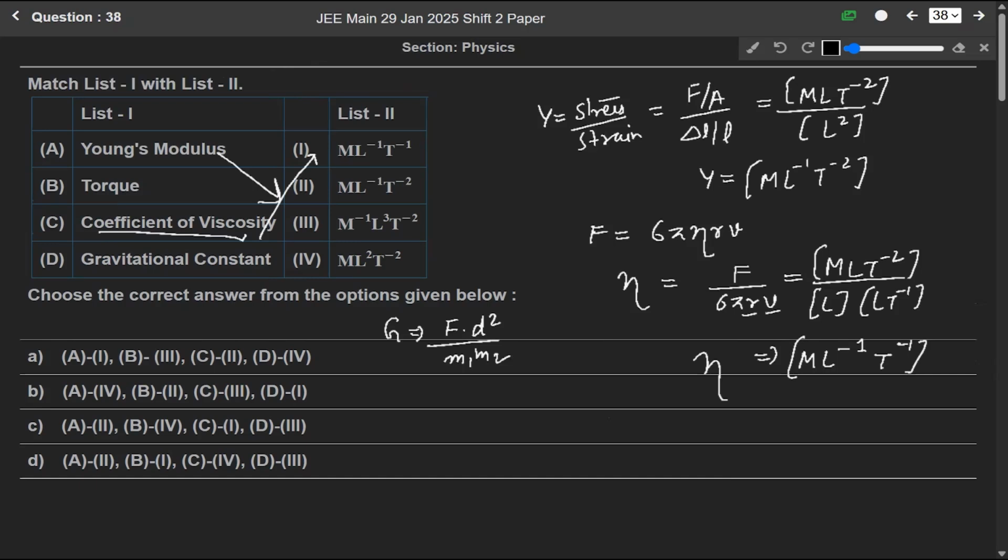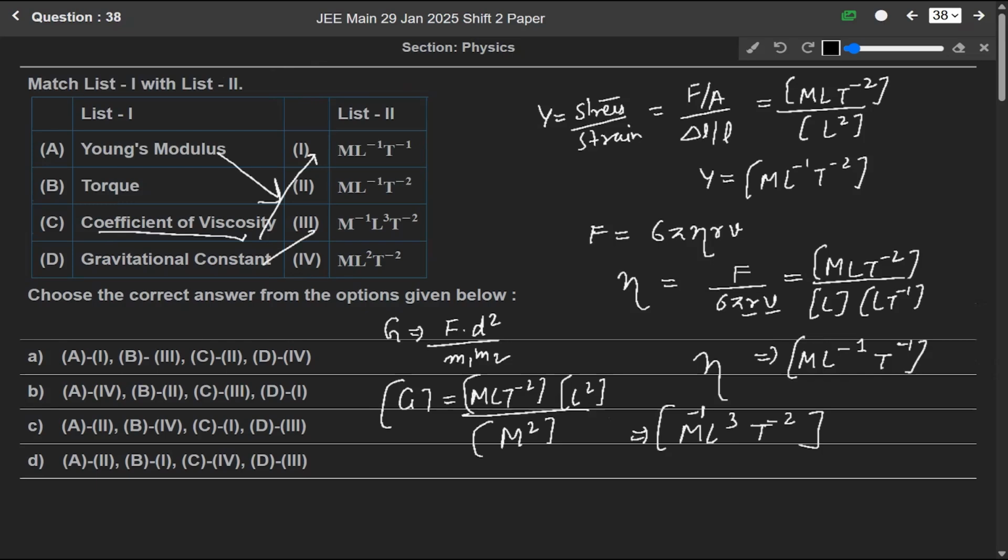So G will be equal to F, which is M L T minus 2, times d square, which is L square, over m1 m2, meaning m square. Solving it we get M minus 1 L cube and T minus 2. So it will be M minus 1 L cube T minus 2, meaning D matches with third.